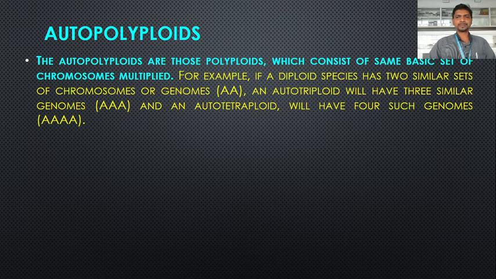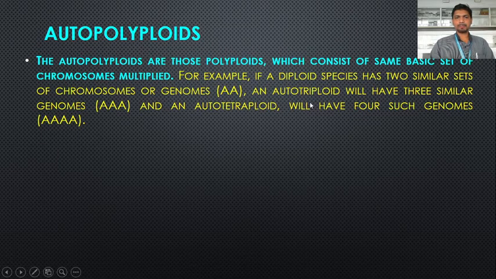For example, in a diploid species which has two similar sets of chromosomes or genome, an autotriploid will have 3 similar genomes and an autotetraploid will have 4 such genomes. So in this example, a diploid species possesses 2 similar sets of chromosomes or genome, designated by the capital letter A. So capital AA is the 2 sets of genome present in a diploid species.